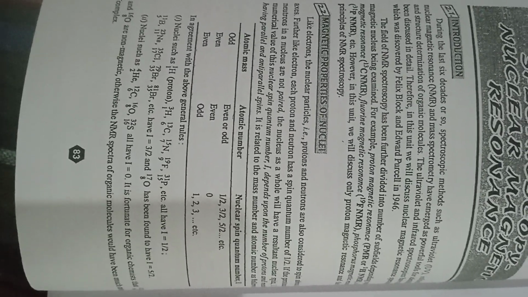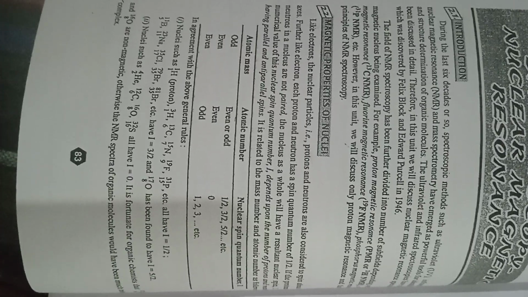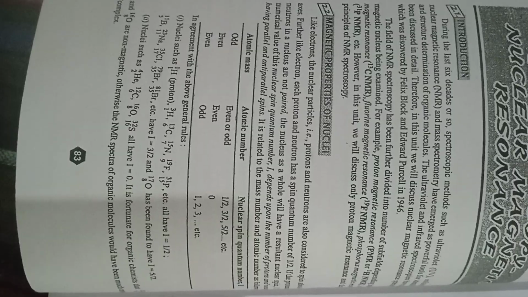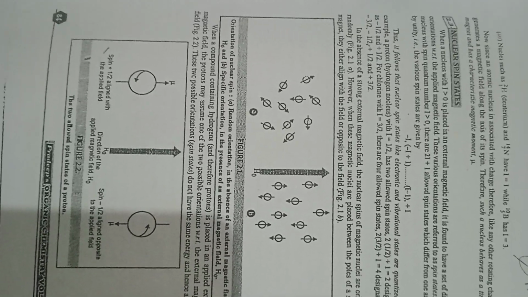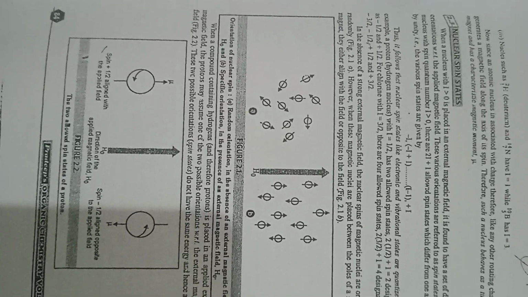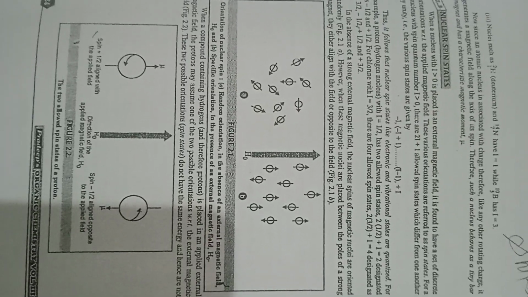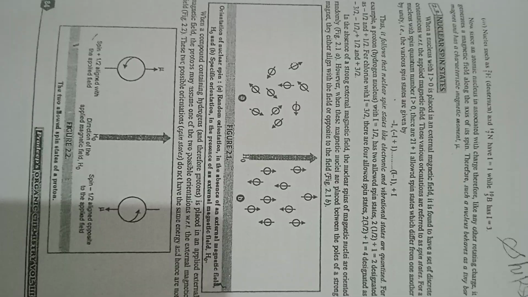It is fortunate for organic chemistry that carbon-12 and oxygen-16 are non-magnetic, otherwise the NMR spectra of organic molecules would have been complex. Now, since an atomic nucleus is associated with charge, like any other rotating charge, it generates a magnetic field along the axis of its spin. Therefore, such a nucleus behaves as a tiny bar magnet and has a characteristic magnetic moment mu.